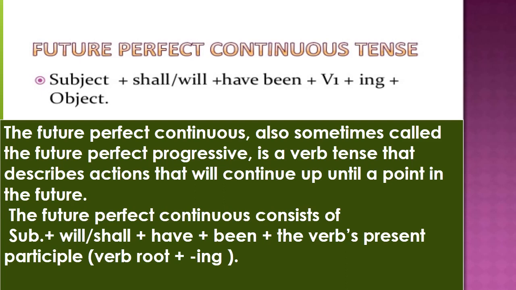It is also sometimes called the future perfect progressive. It is a verb tense that describes actions that will continue up until a point in the future. The structure is subject plus will or shall plus have been plus the verb's present participle or ing form of the verb.